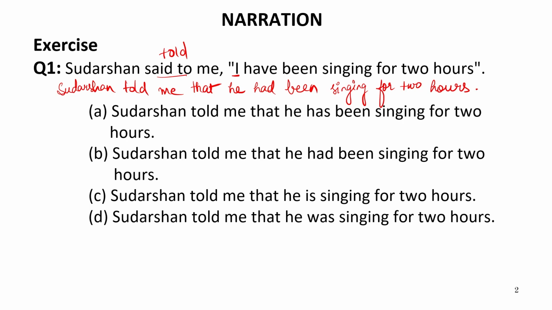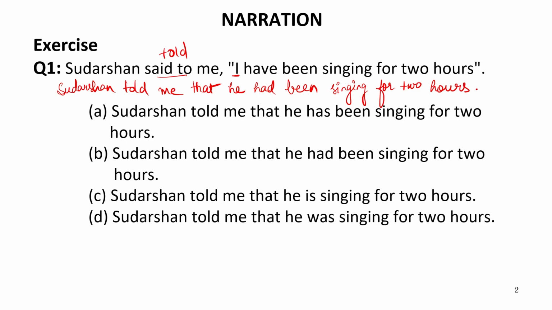Now, this will be the correct indirect speech of this sentence. But it takes a lot of time when we convert it ourselves. But if the options are given to us, it will be very easy to recognize which is the correct indirect speech of the given sentence. How? Let us discuss that. We need not write the entire sentence ourselves. In fact, just based on a few things, we will convert the sentence into indirect speech just by seeing the options.